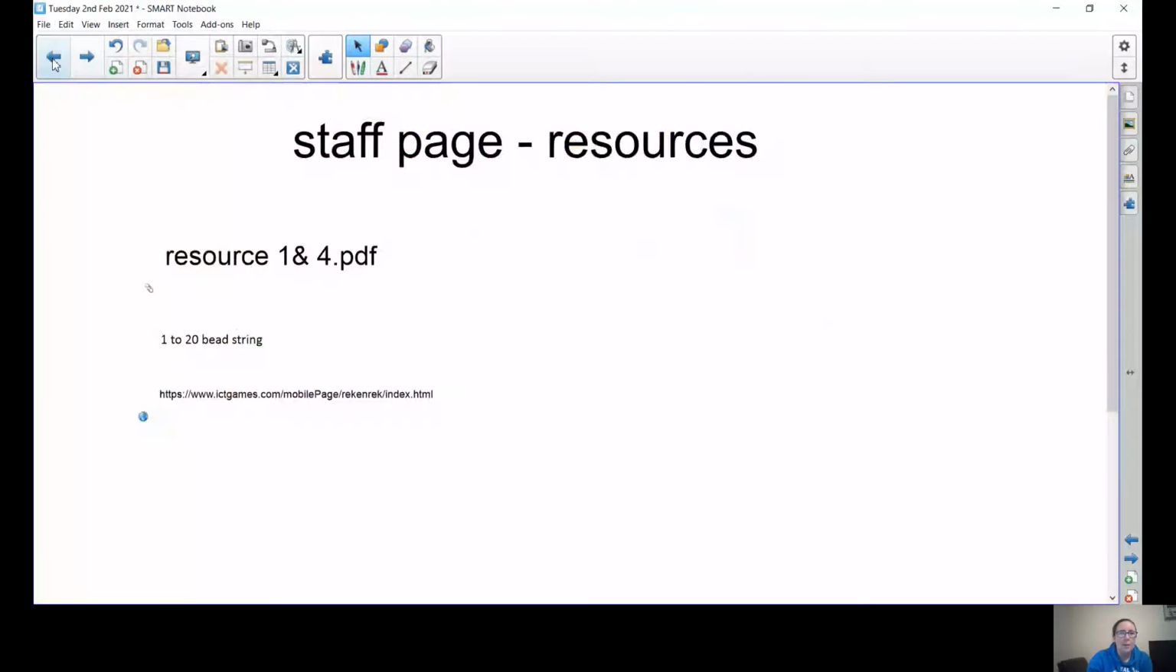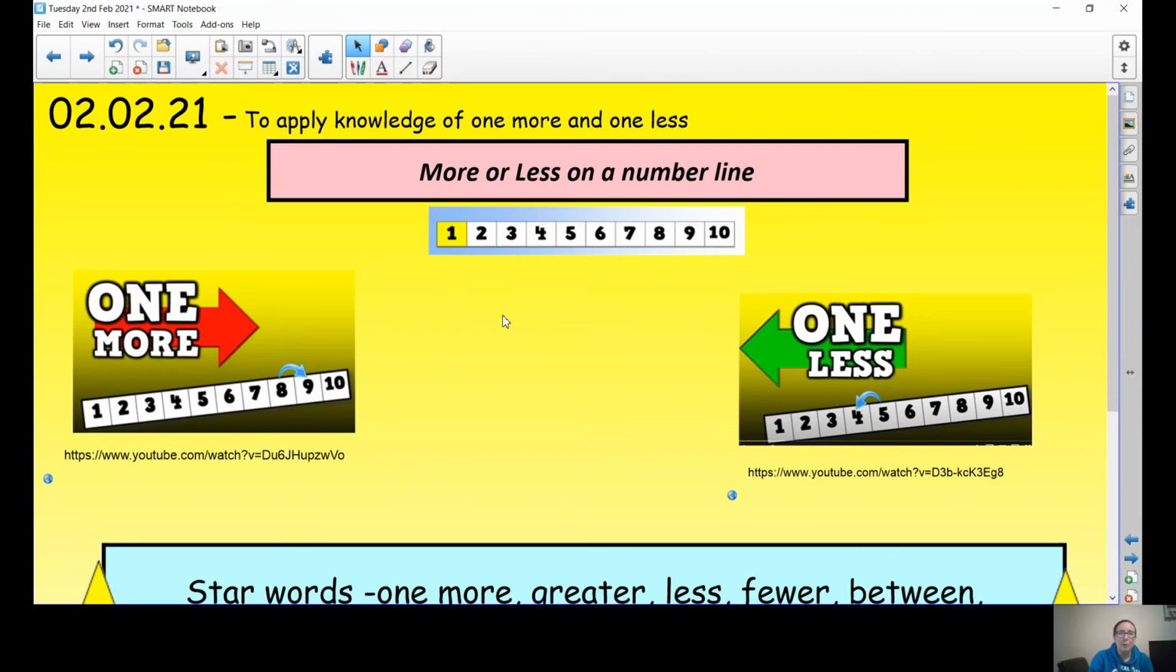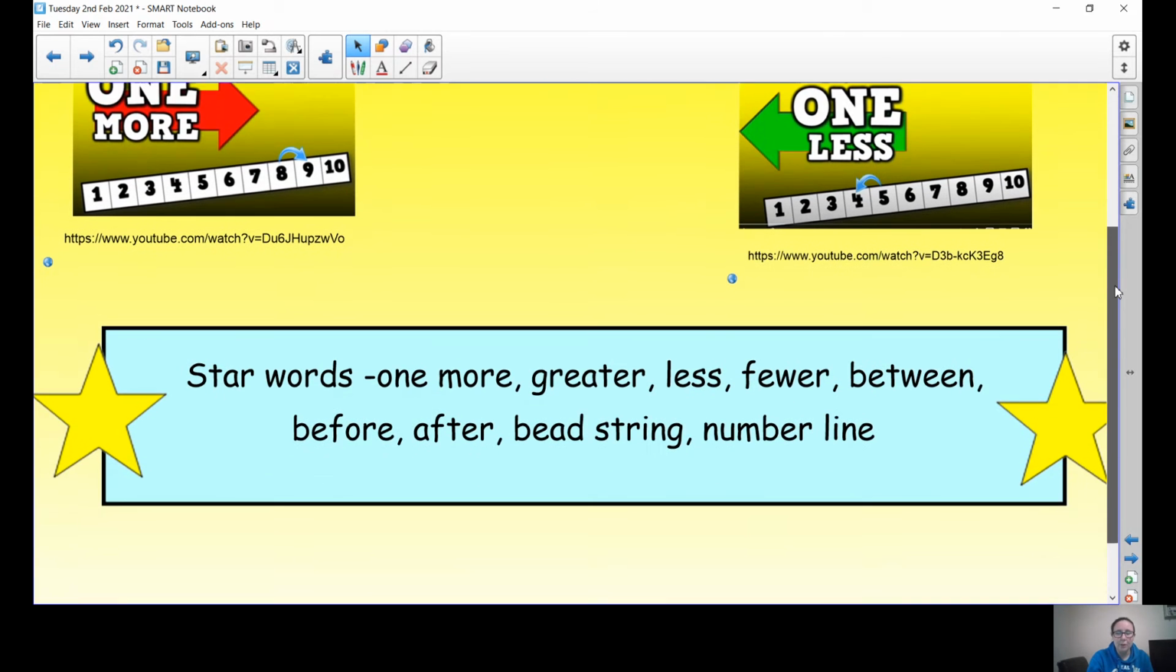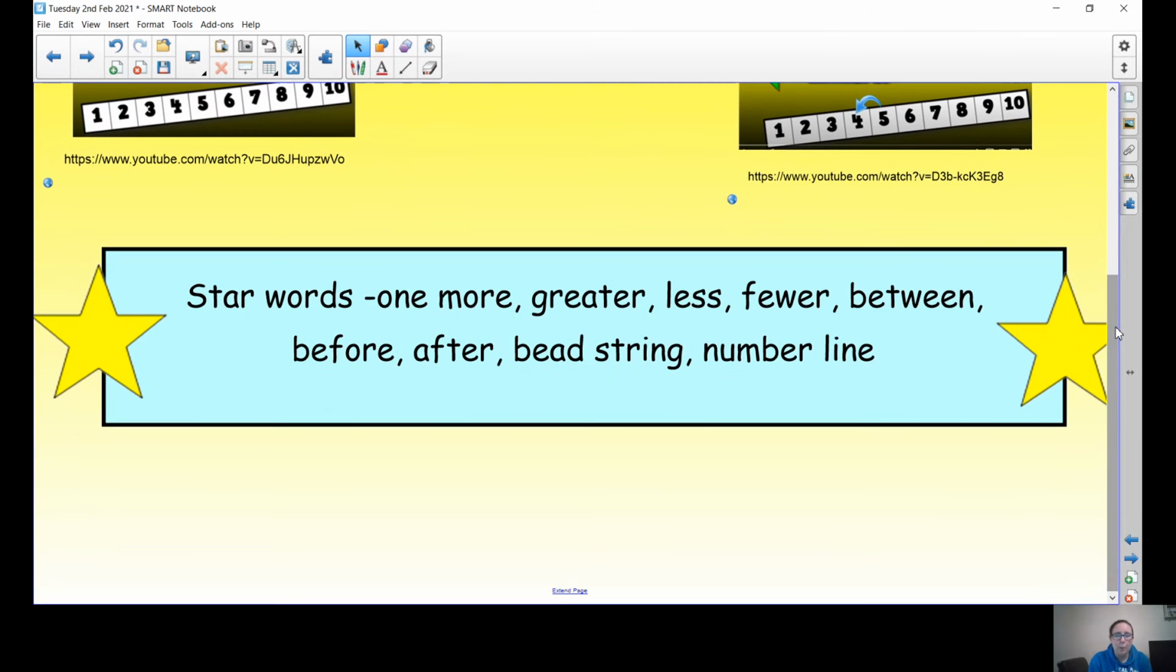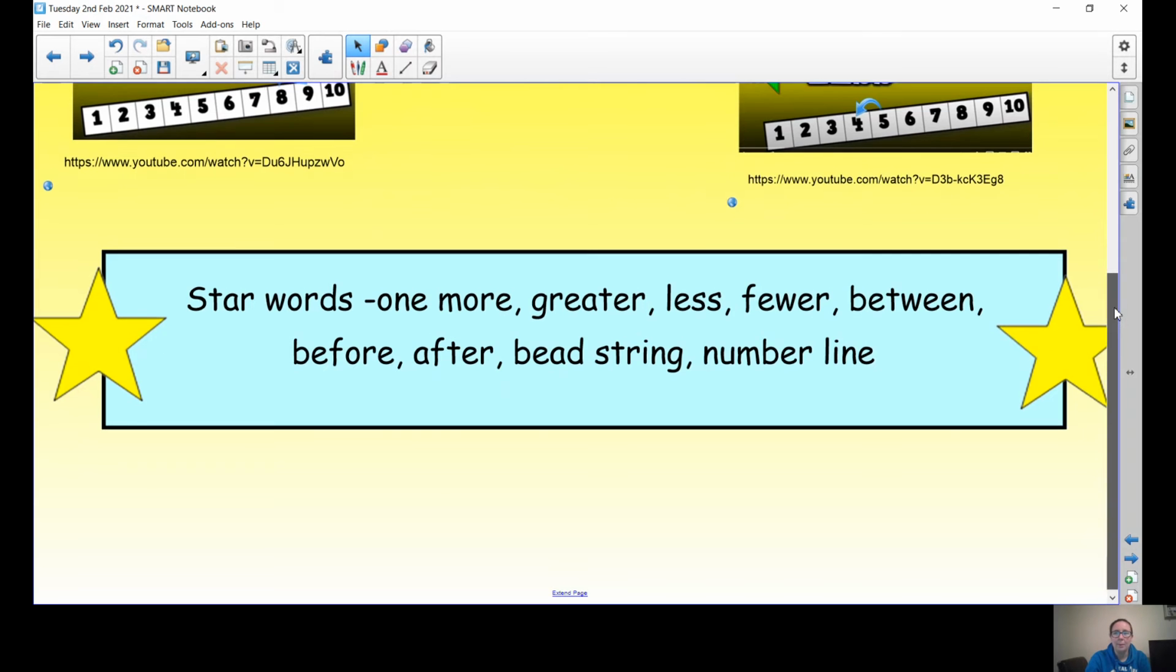Now, today we're going to try something a little bit different because we've got some videos to watch. So I'm going to share my screen with you today to show you what we will be learning. We're going to start today by learning to apply our knowledge of one more and one less. We're going to use a number line as well as our bead string. So our star words for today are one more, greater, less, fewer, between, before, after, bead string and number line.